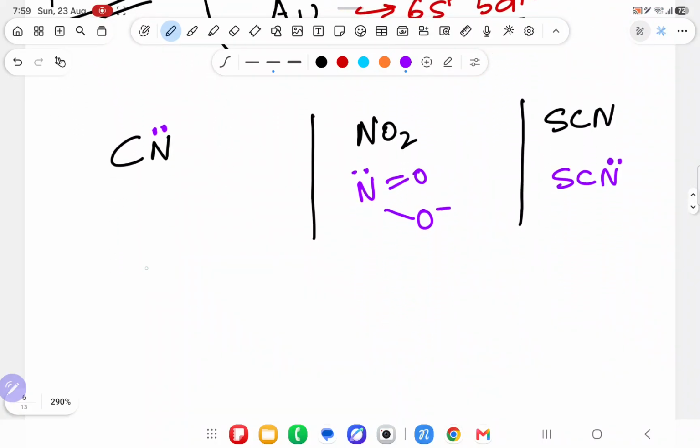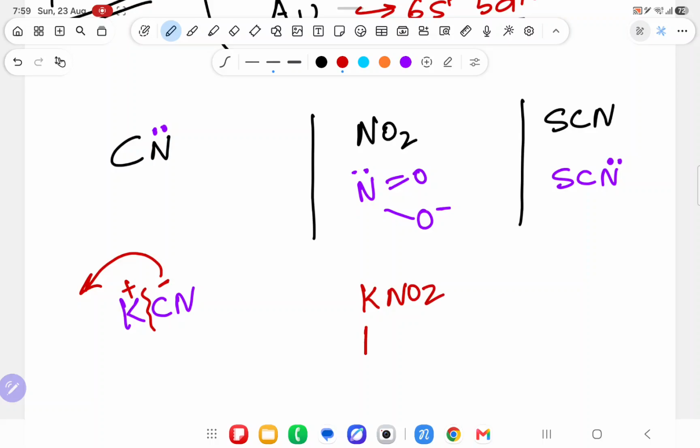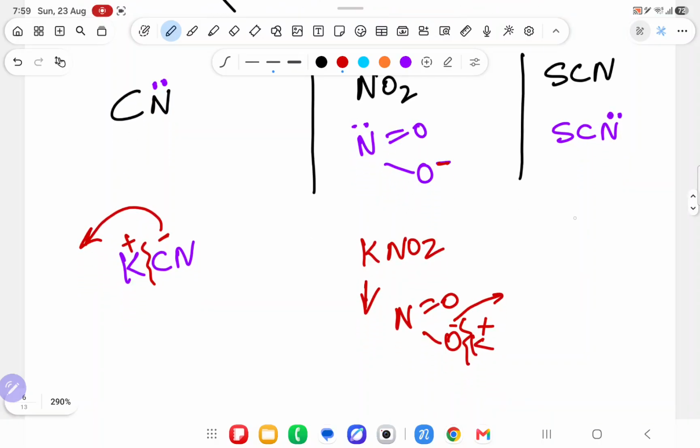Whenever you take KCN, it will break as K plus and CN minus, and it will attack from the C side. If you take KNO2, the structure is N double bond O, O minus K plus. It will break and attack from the oxygen side. Suppose you take KSCN, it will break into plus and minus and attack from the S minus side.